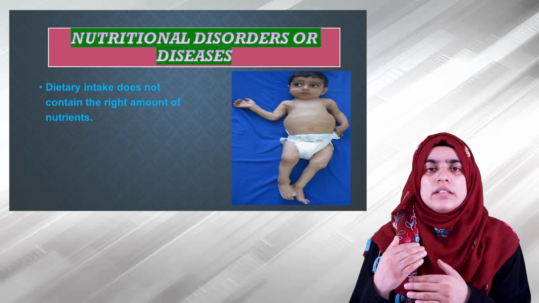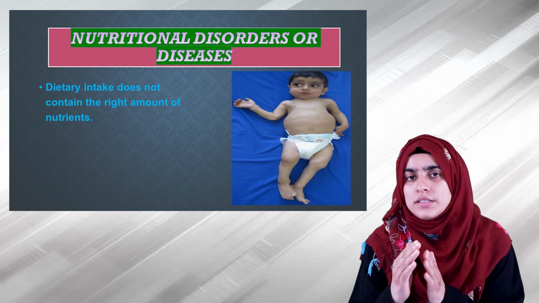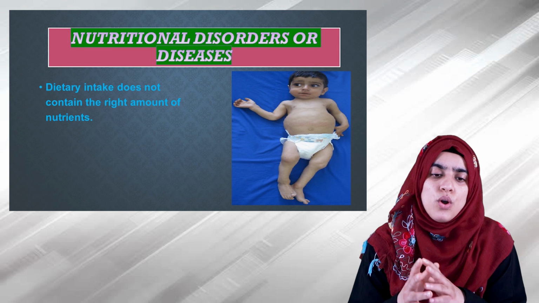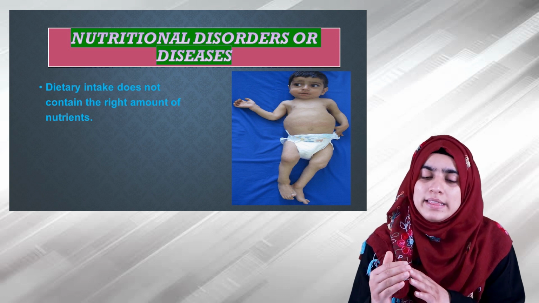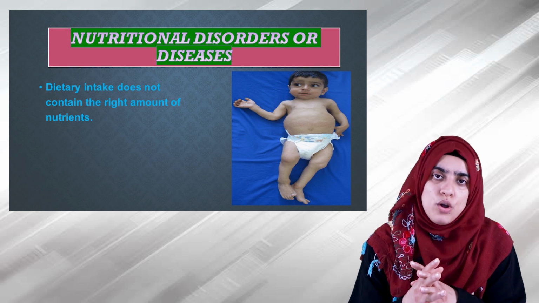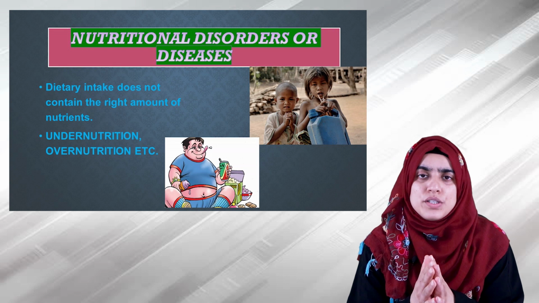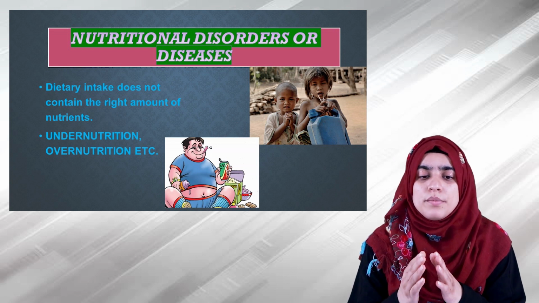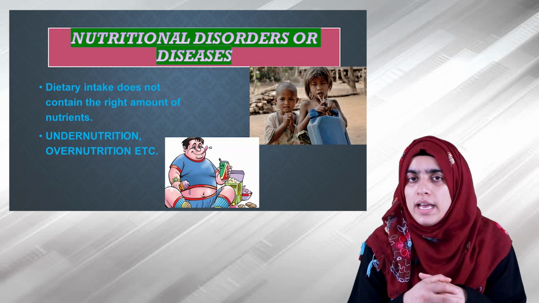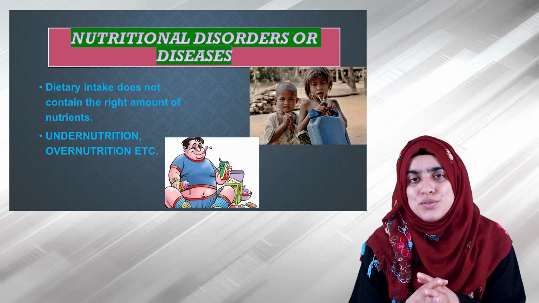These are the diseases that occur when a person's dietary intake does not contain the right amount of nutrients for the healthy functioning, or when a person cannot correctly absorb these nutrients from the food. These nutrition disorders can be caused by undernutrition, by overnutrition, as well as by incorrect balance of the nutrients.